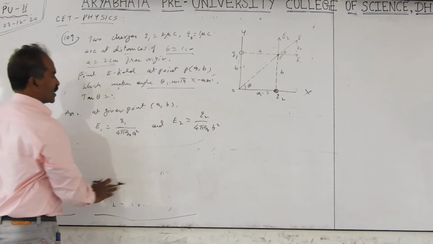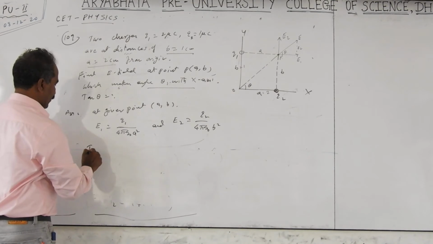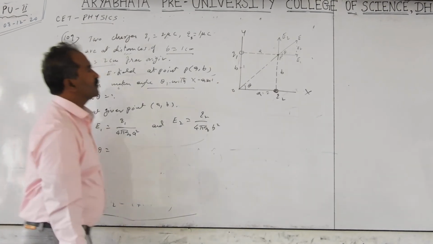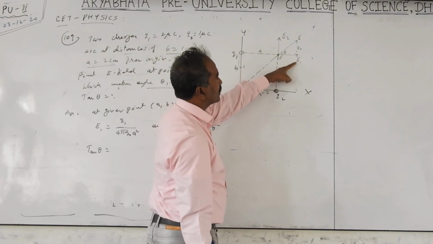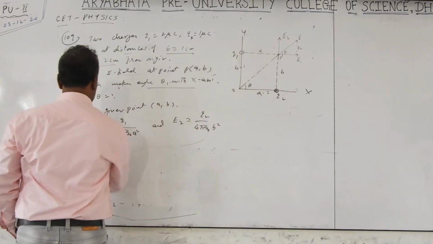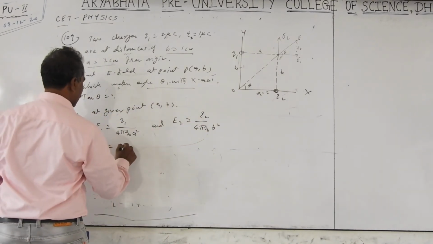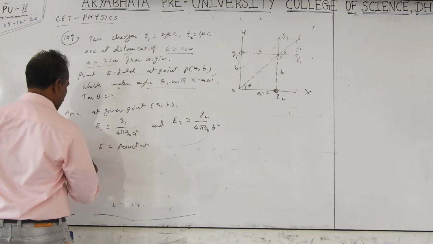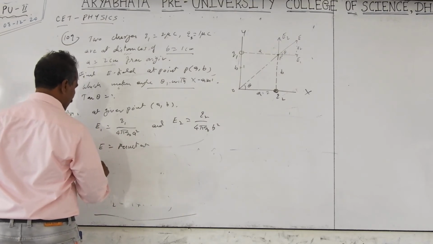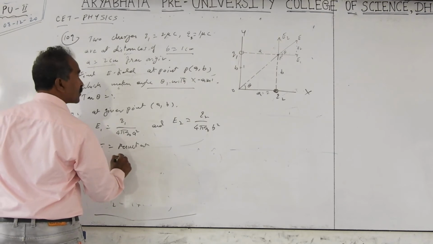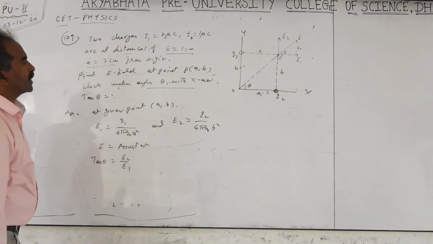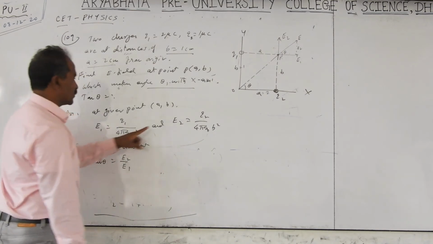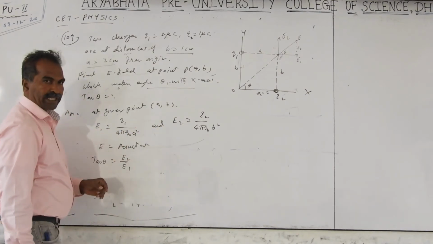Next, what does tan theta become? Tan theta is equal to E2 by E1, since E is the resultant field and it makes angle theta with respect to the x-axis, as already mentioned. From the figure you have to take tan theta equal to E2 by E1. E2 is this value, E1 is this value. Common terms you can cancel.